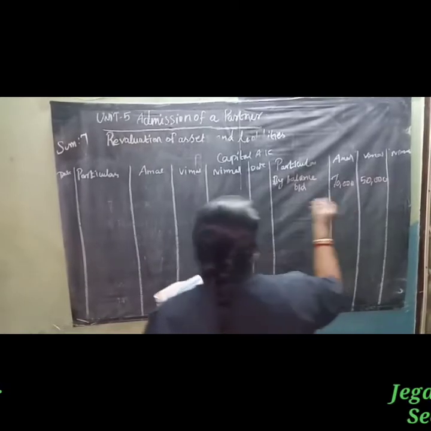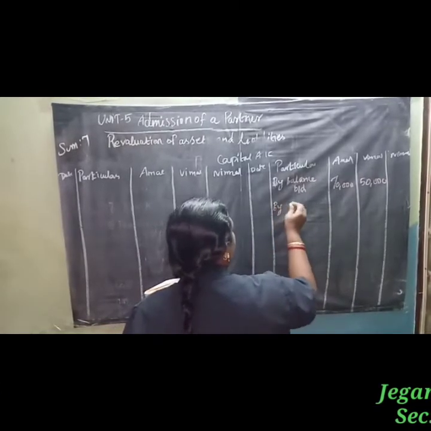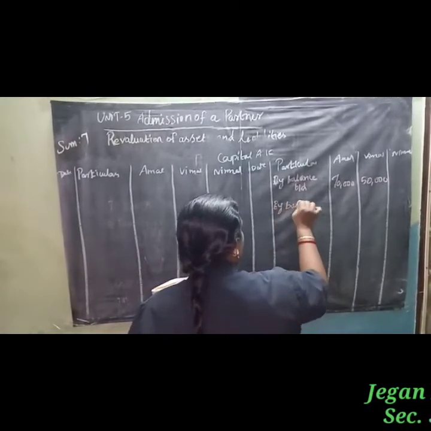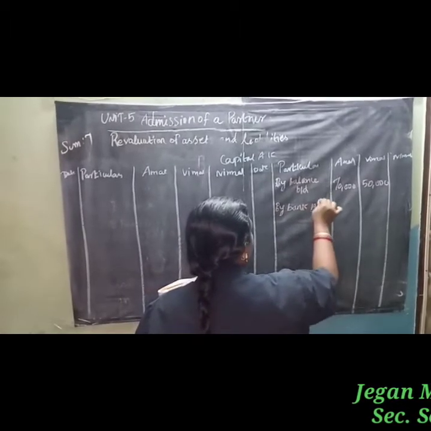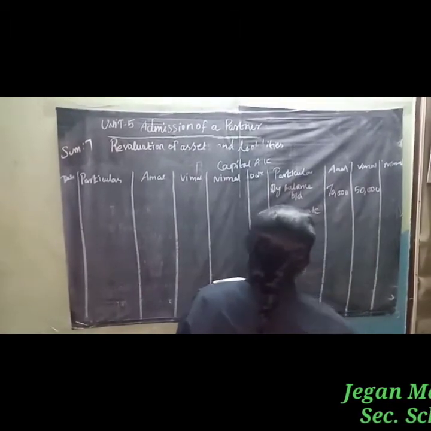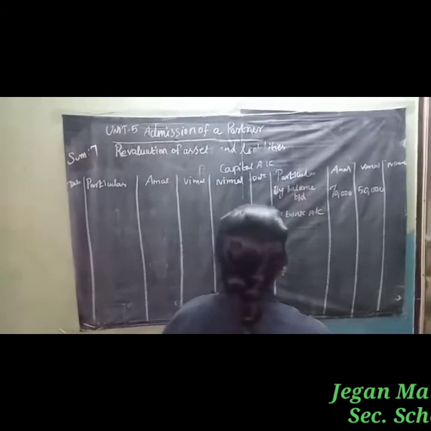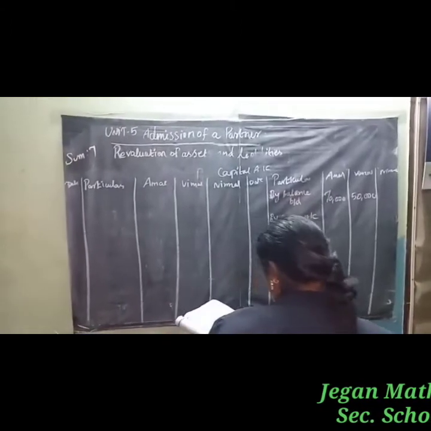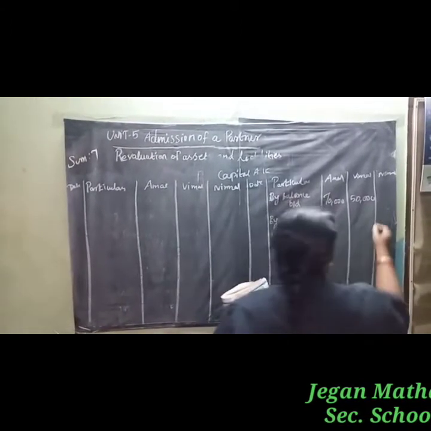Next, Nirmal brought capital. So by bank account, Nirmal's capital is 30,000.